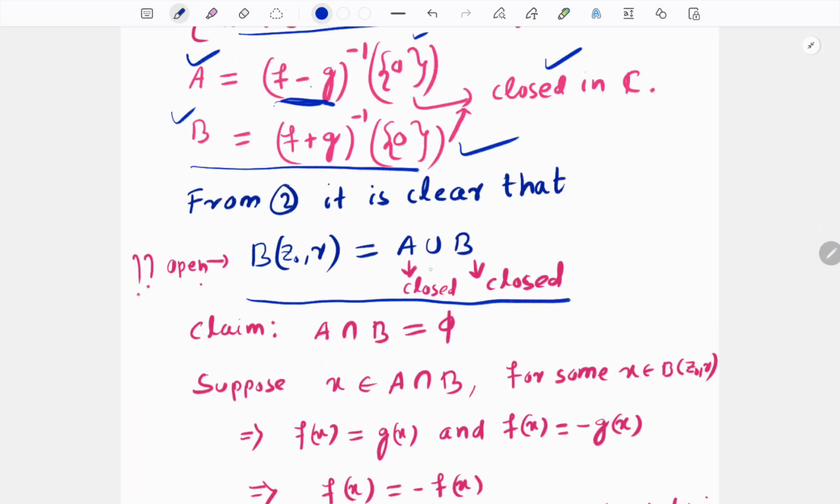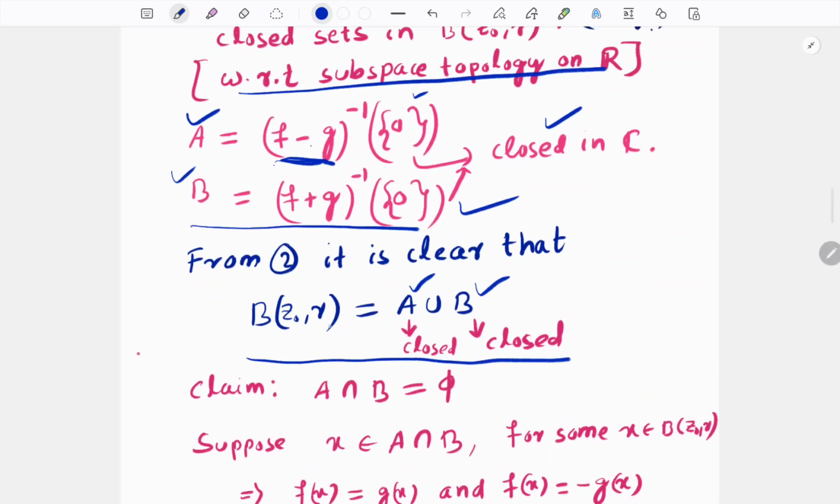Here the students will be confused, because this is a closed set and this is a closed set. How can the union of two closed sets be this open ball? It is an open set. But here the discussion is that this is the universal set X, so it can be both closed and open with respect to the subspace topology. Therefore I am giving emphasis on the subspace topology, otherwise students will be confused. I hope that everything is clear up to this point.